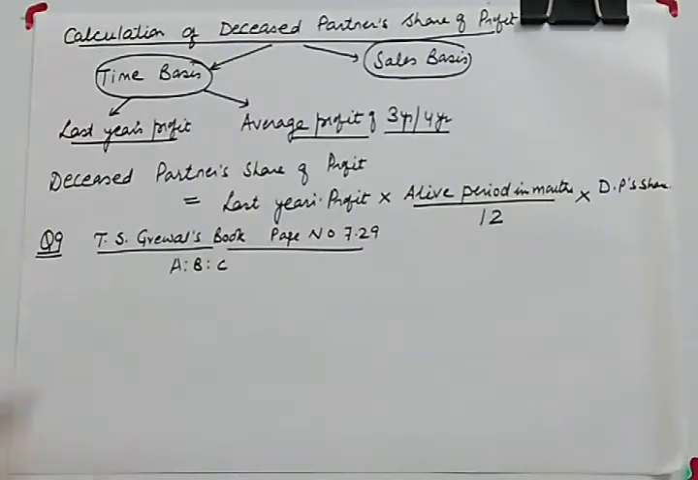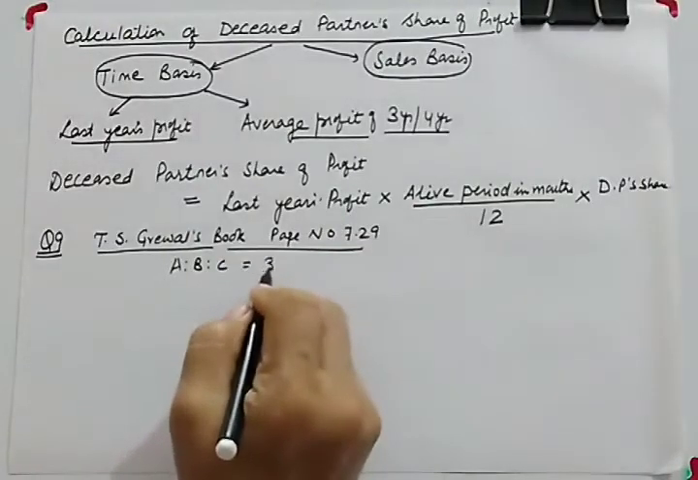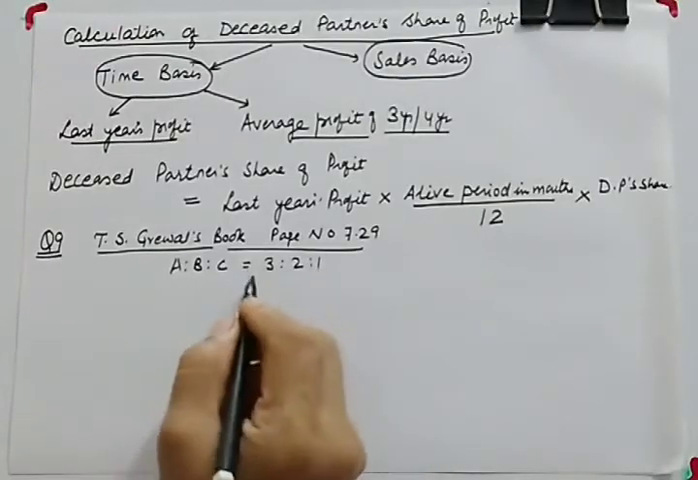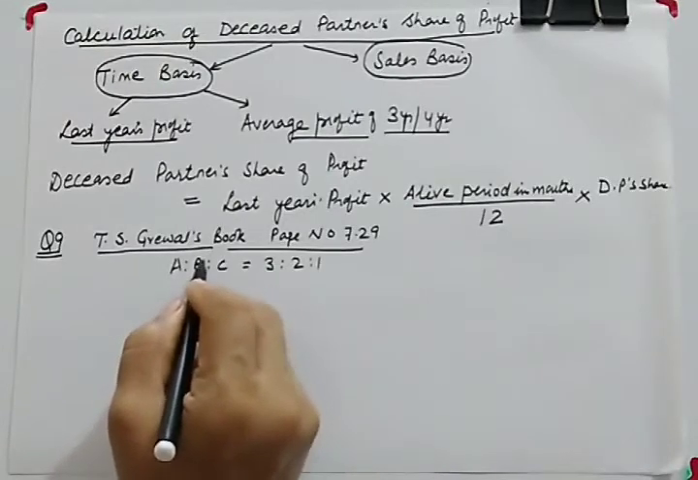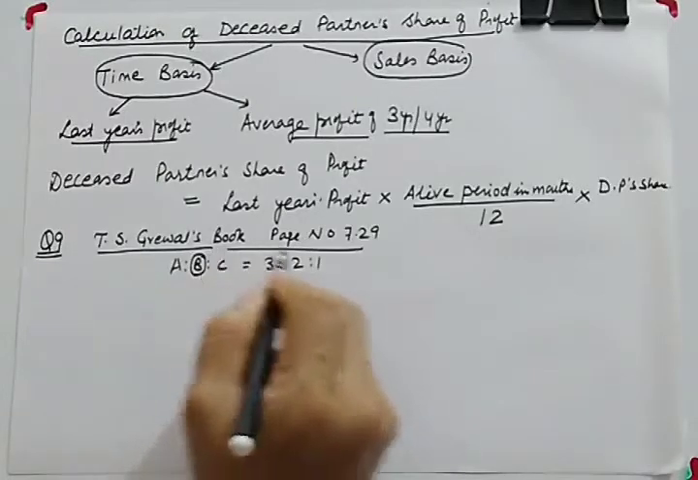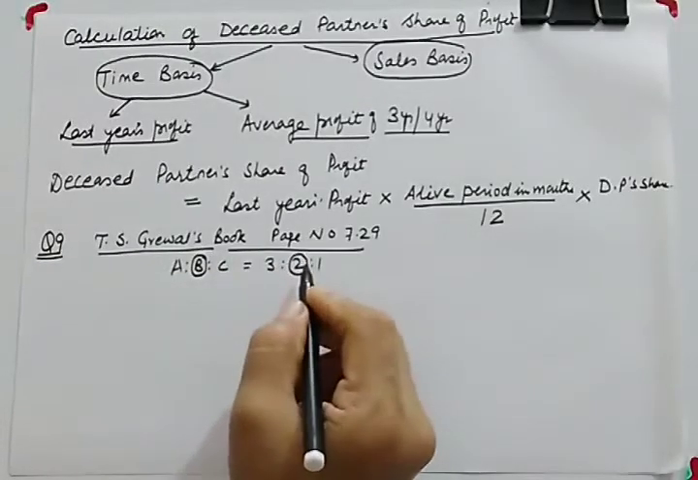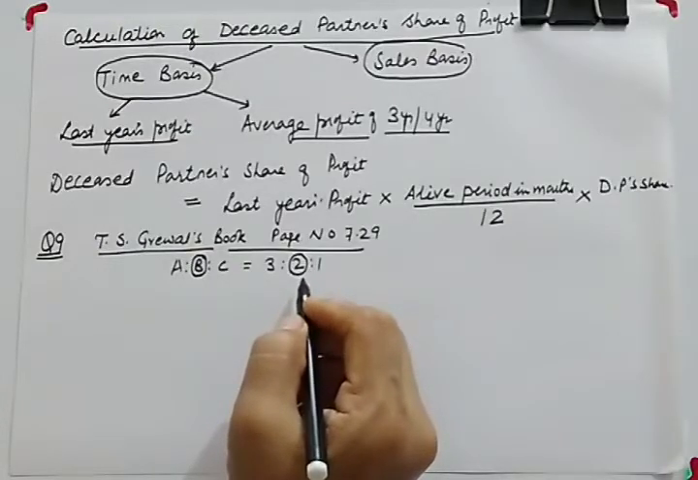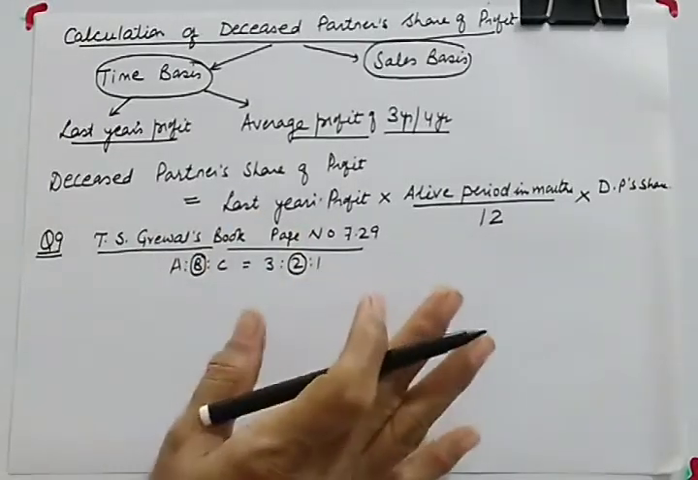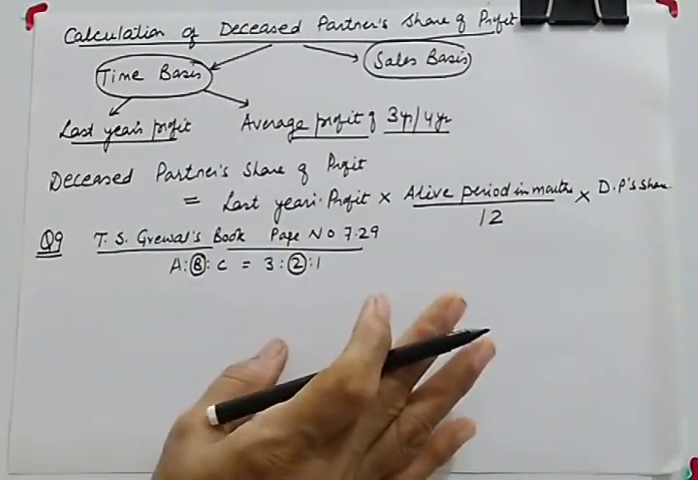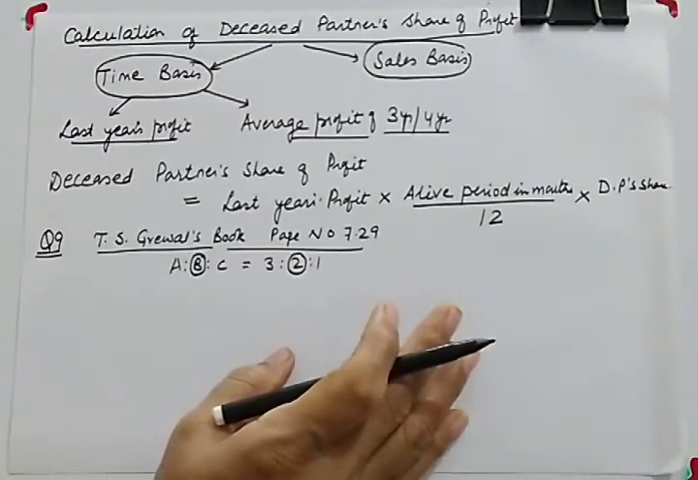They are sharing profits in the ratio of 3:2:1. I told you whenever it's a case of death, admission or retirement, always encircle the concerned partner. Here B died, so we need to encircle partner B. And what is more important in this particular case, we are taking last year's profit as the base, but suppose from last year's profit some regular or recurring expense has not been deducted, so that has to be deducted.